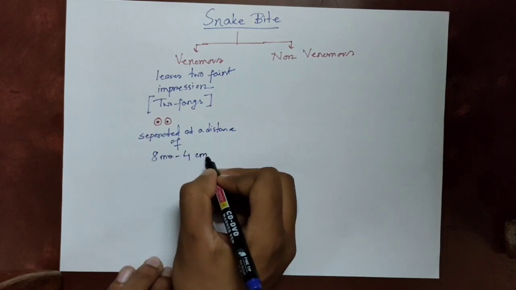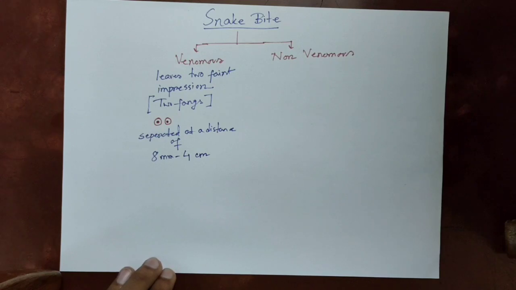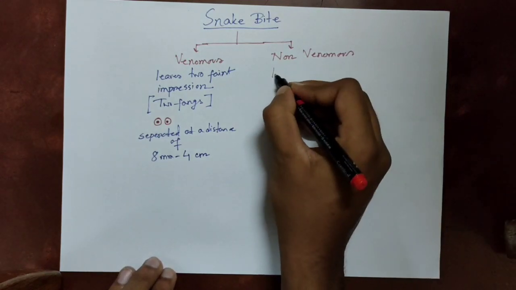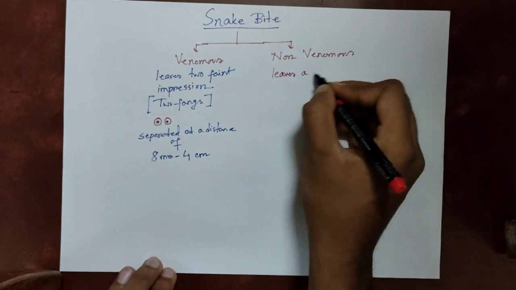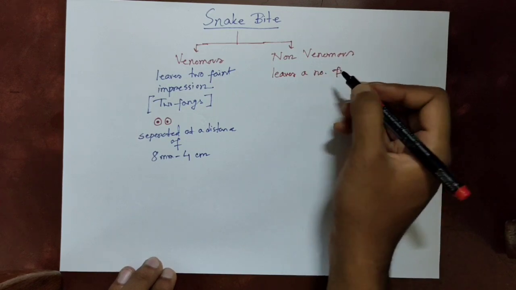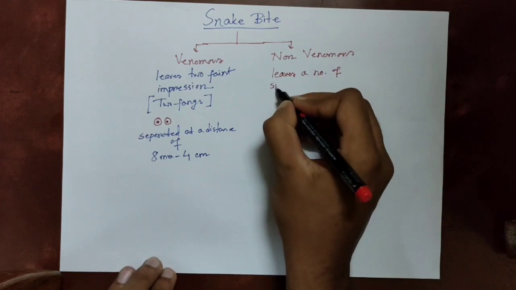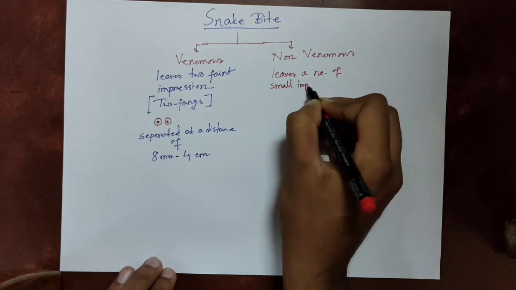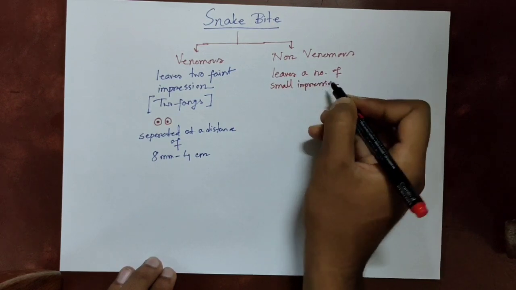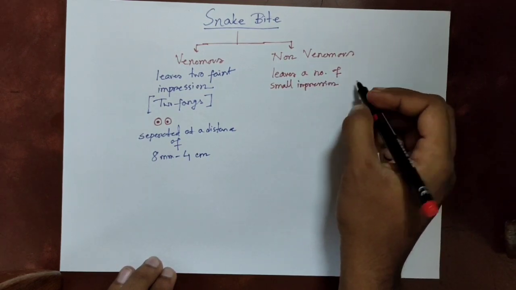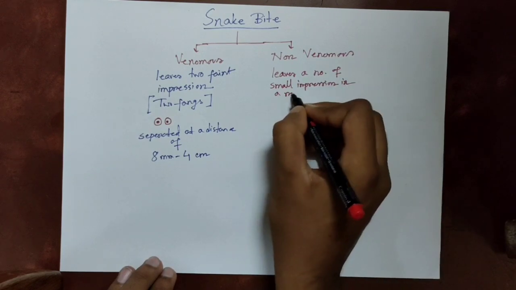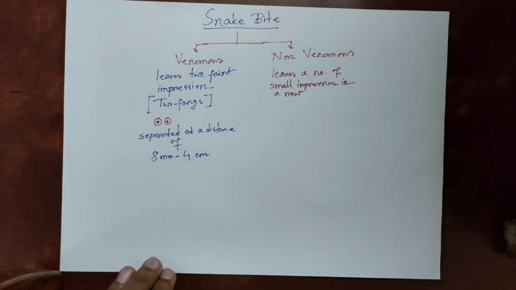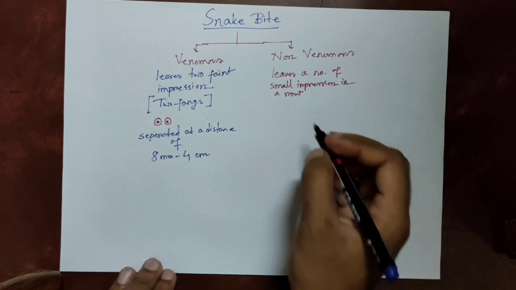But in non-venomous snakes, as there are no fangs, it doesn't leave fang impressions. It leaves a number of small impressions in a row. In venomous snake bite, there are only two fang impressions. But in non-venomous, there are small impressions in a row.